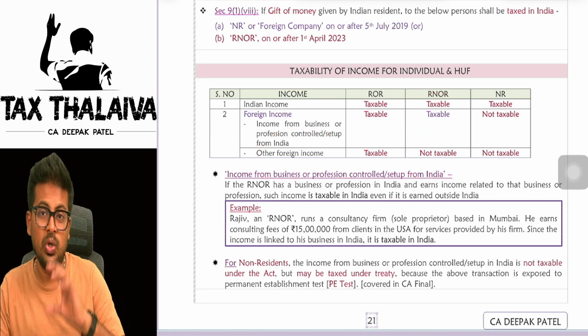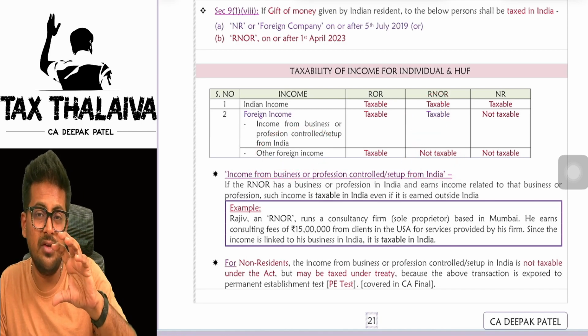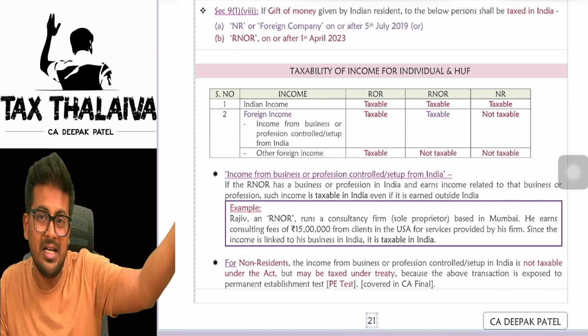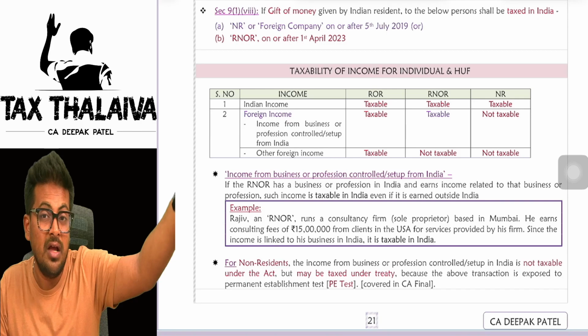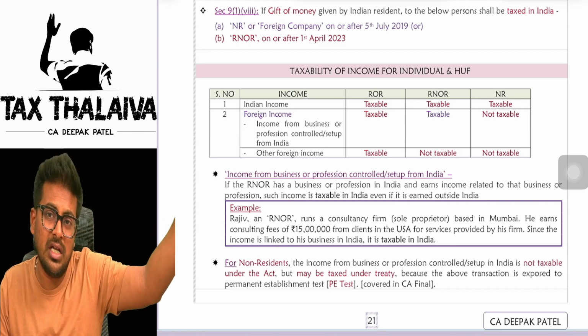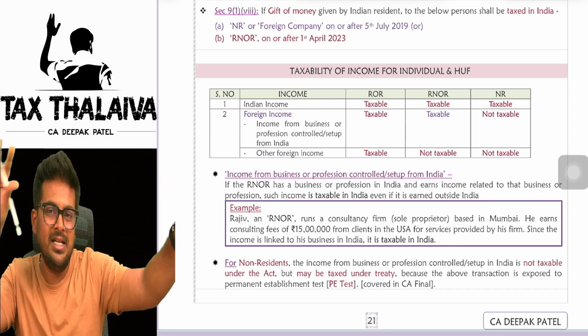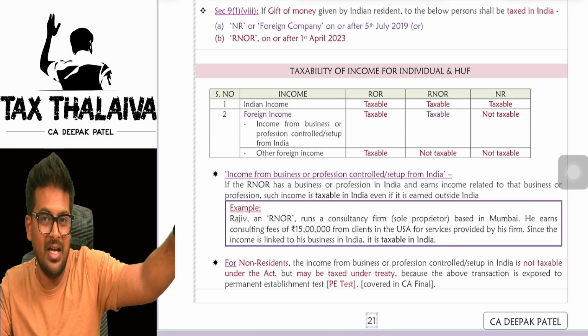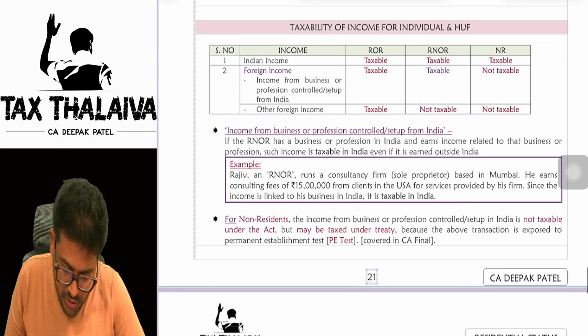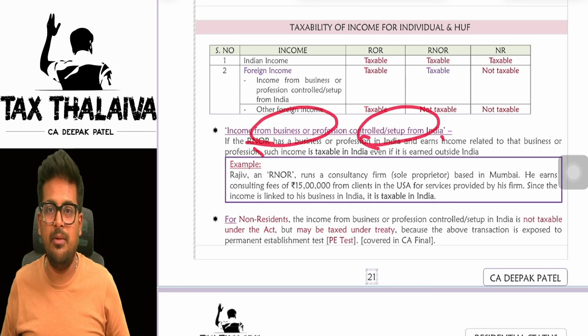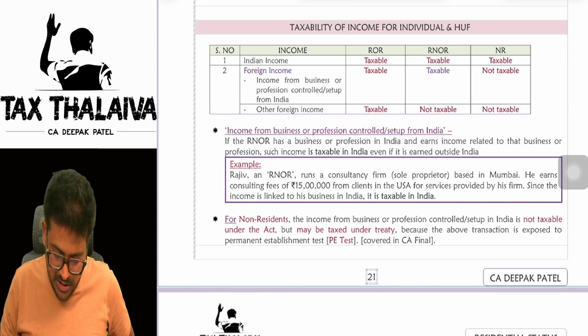Are you getting it? So in the scenario which I told, a consultancy firm providing services to non-residents, that is a foreign income only, no? Because services are provided to whom? Non-residents. Where have they given money? Outside India only. That is totally foreign income. But that is from a setup in India. No, the setup is in India. The firm is in India where the provision of the services is happening. Are you getting this? Next.